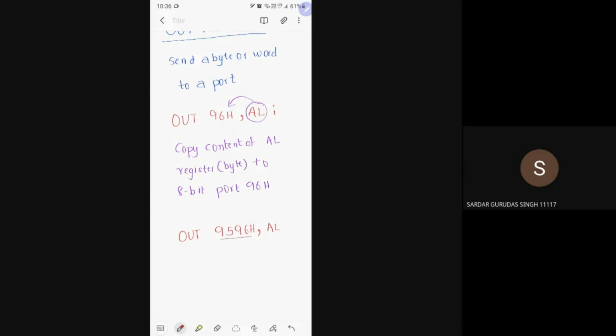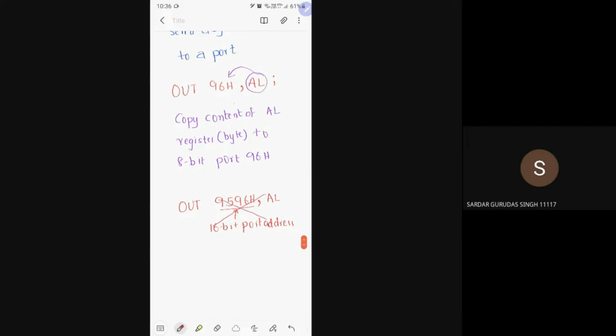Why? Because the port address is a 16-bit port address. So I cannot copy the content directly into a 16-bit port. What I need to do is, instead of writing like this, use out.